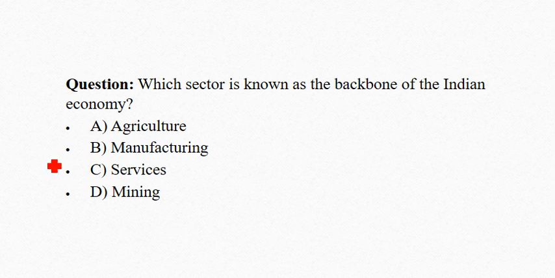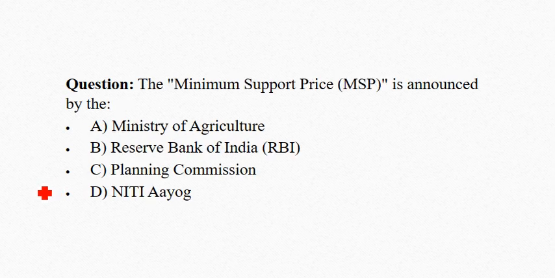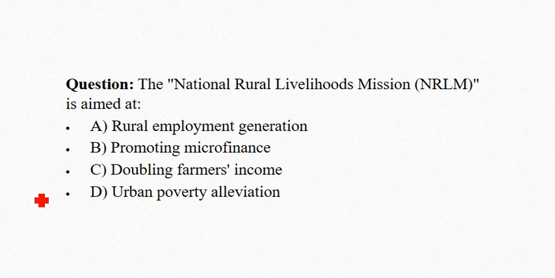Which sector is known as the backbone of Indian economy? Correct answer is option A, agriculture. The minimum support price is announced by. Correct answer is option A, Ministry of Agriculture. The National Rural Livelihood Mission aims at. Correct answer is option A, rural employment generation.